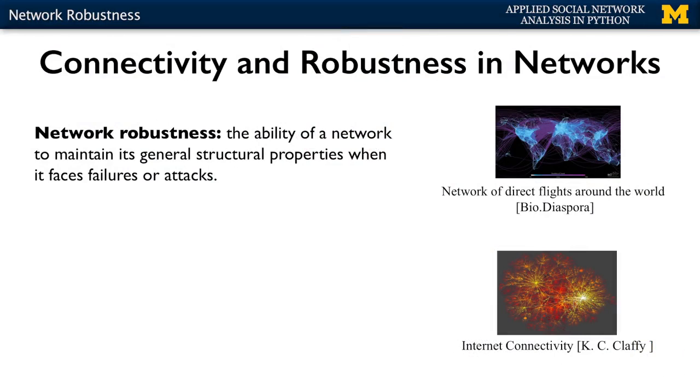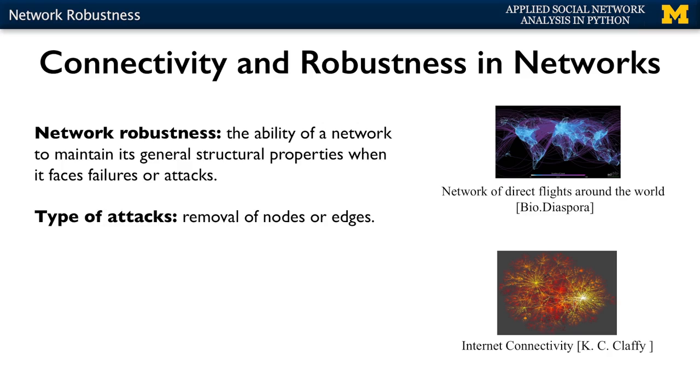Last time we talked about connectivity in networks. Today we're going to talk about how connectivity relates to the robustness of a network. So what is network robustness? The way we loosely define network robustness is the ability of a network to maintain its general structure or its general functions when it faces failures or attacks.